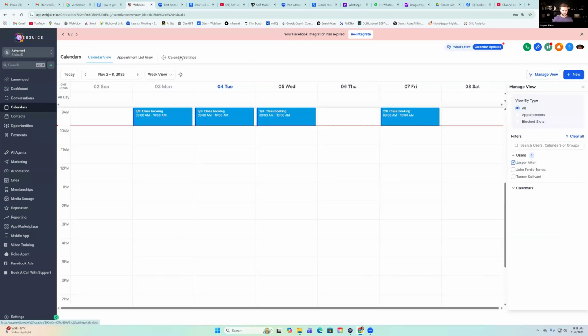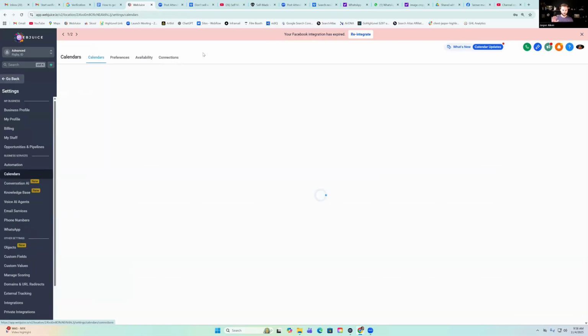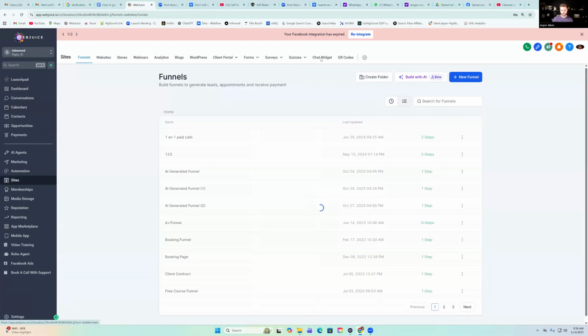Same thing with all the other lead captures. If you want to put a calendar on a Replit site or Lovable site, you create the calendar here in High Level, if this will ever load, and then you can copy the embed code of the calendar, take it back to Lovable. It'll paste it on there for you. You just have to give it the embed code. And then same thing with our, I don't know why it's not loading. Same thing with our chat widgets.